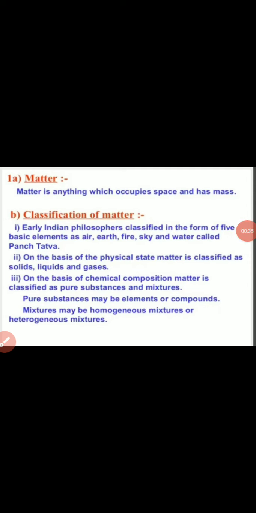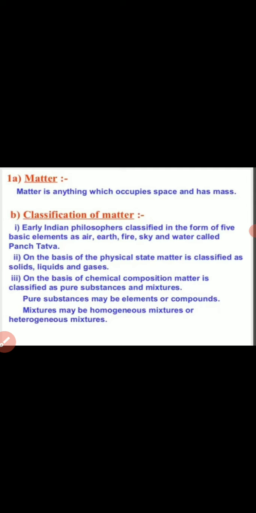So, what is the definition of matter? Matter is anything which occupies space and has mass. I have already told about this concept briefly in a previous class. So, matter is anything which occupies space and has mass. We can take anything as an example: a pencil, a pen, a book, a chair, a table. Those are things we can call matter, because they occupy some space and have mass.